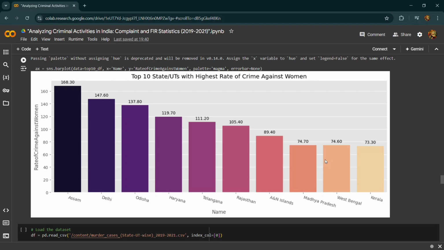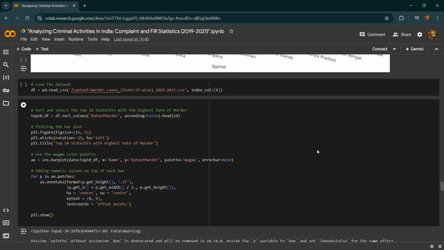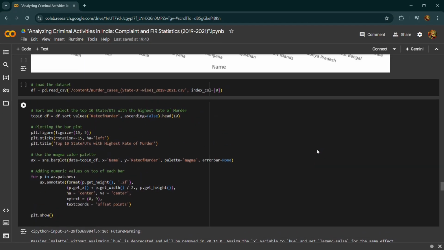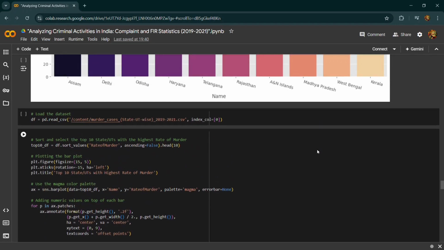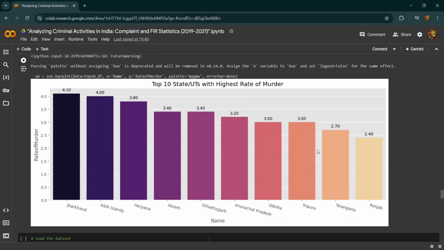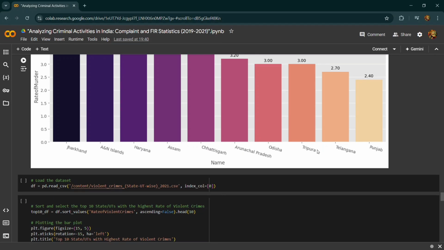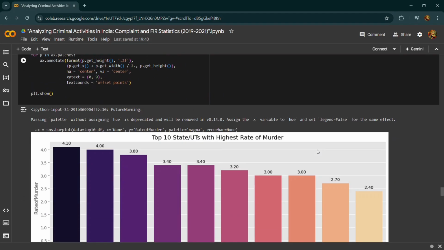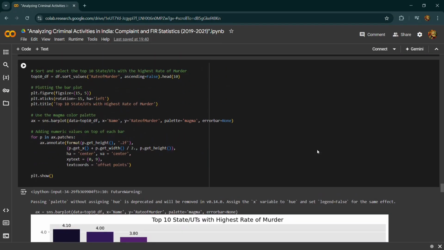Then we have another data set in which we are going to find the state or union territory which has the highest murder rates. It selects the top 10 rows, then we set up a plot and create a bar plot, then we add the annotations and numeric values. So this graph gives us insight that the information is critical for identifying regions with severe crime issues, and it helps to visualize which states or union territories have the highest rate and the relative difference between them, to focus on crime prevention.